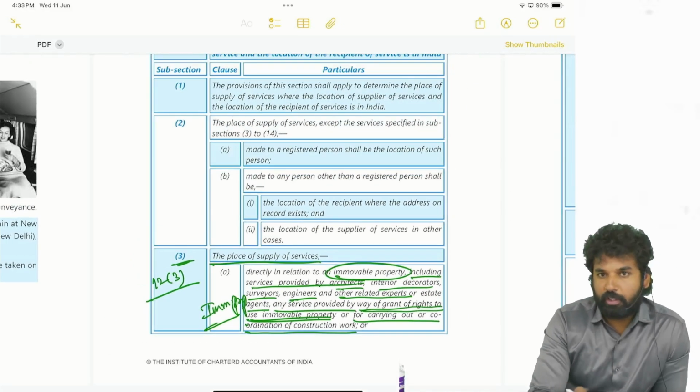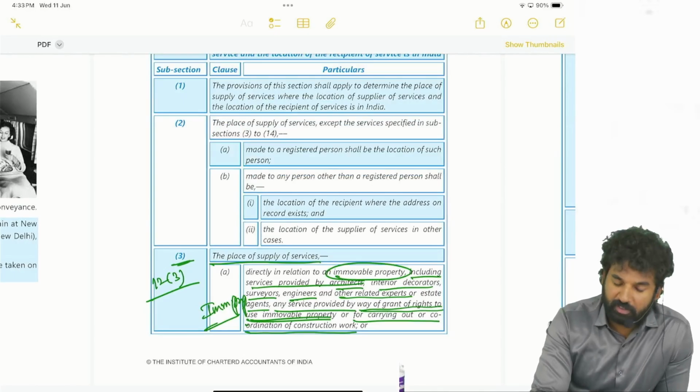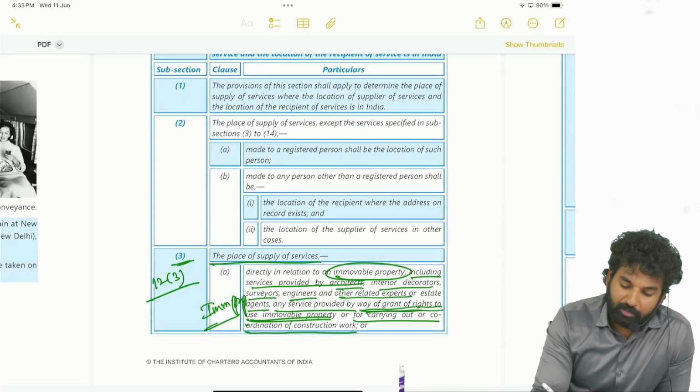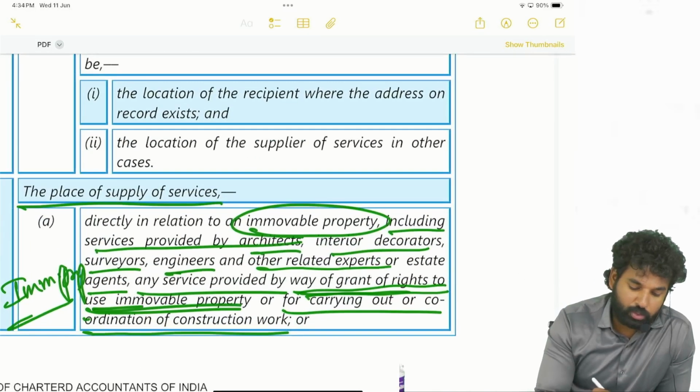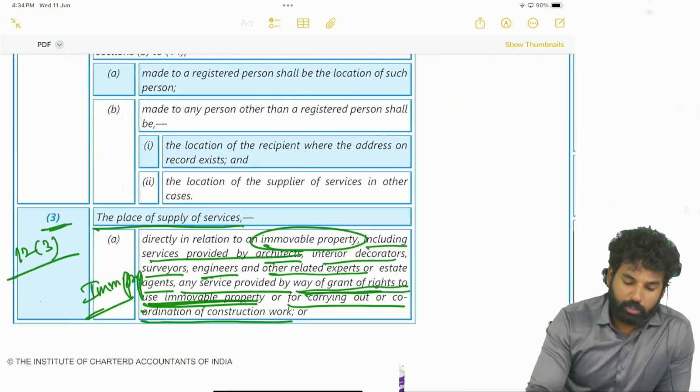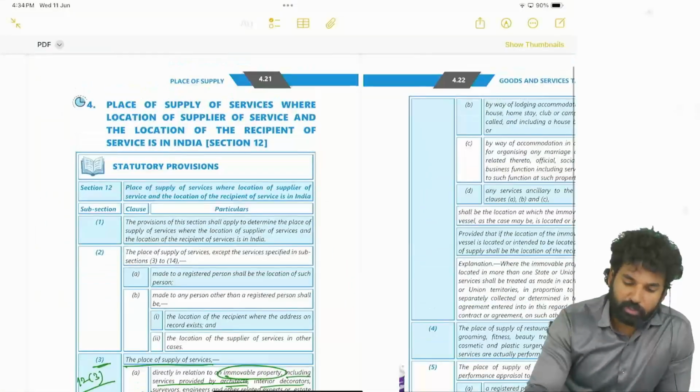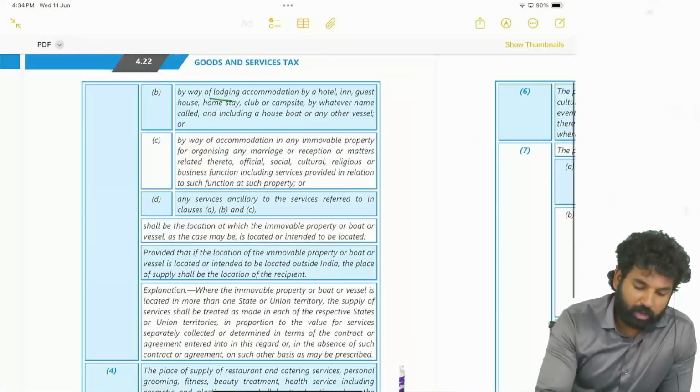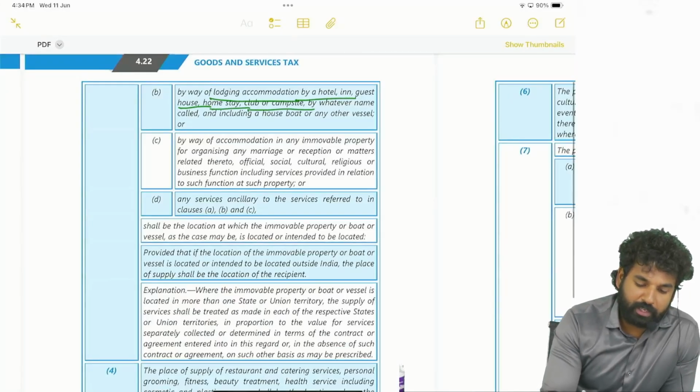So whatever the thing may be with respect to immovable property, it may be by way of grant of rights to use the immovable property. Okay, right. Renting of immovable property also comes here, or by way of lodging, accommodation by hotel, inn, guest house, homestay, club or campsite, by whatever name called, and including a houseboat or any other vessel.